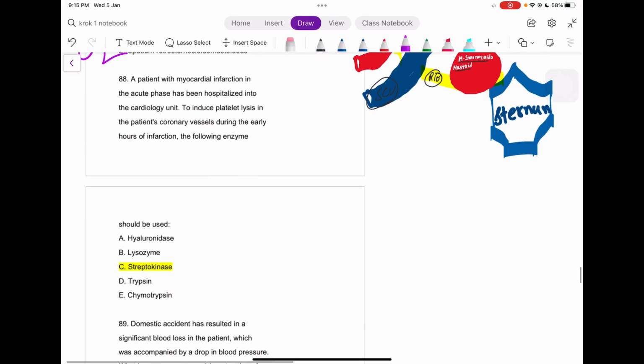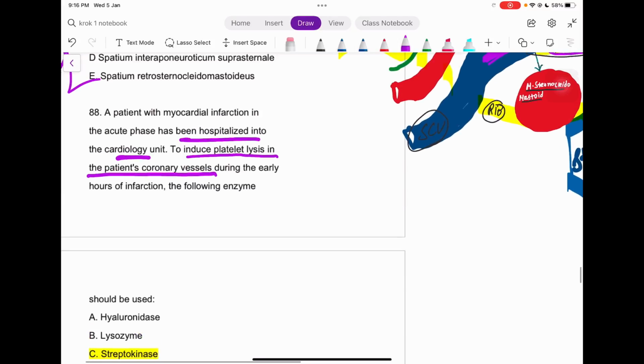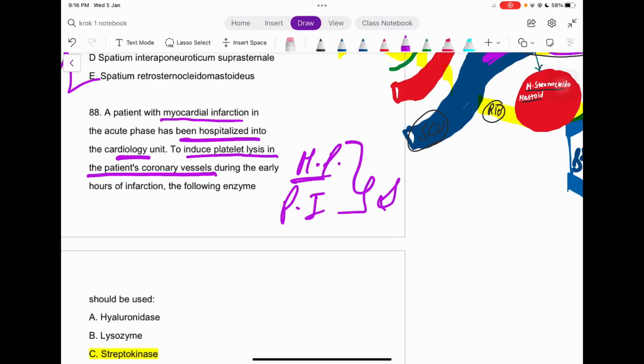A patient with a myocardial infarction in the acute phase has been hospitalized into the cardiology unit to induce thrombolysis in the patient's coronary vessels. So guys, just remember, in the case of myocardial infarction, or when we are having the acute phase, the most potent thrombolytic is your streptokinase, right?